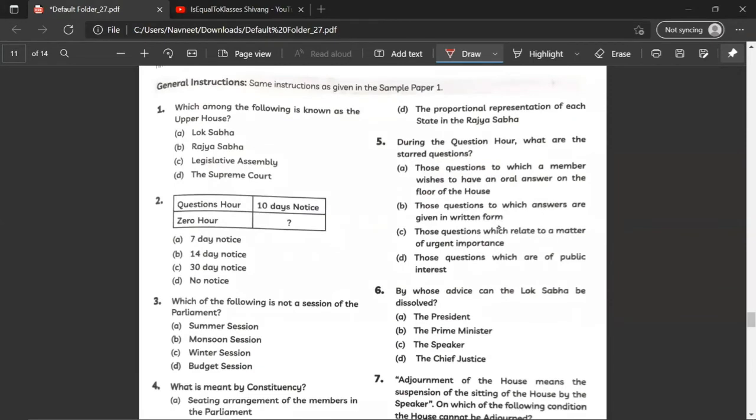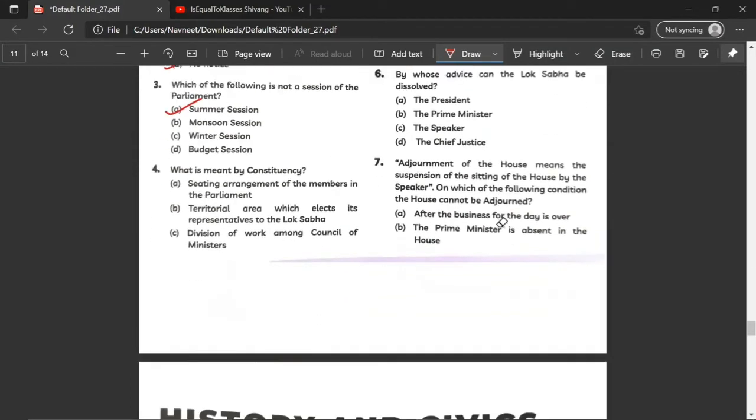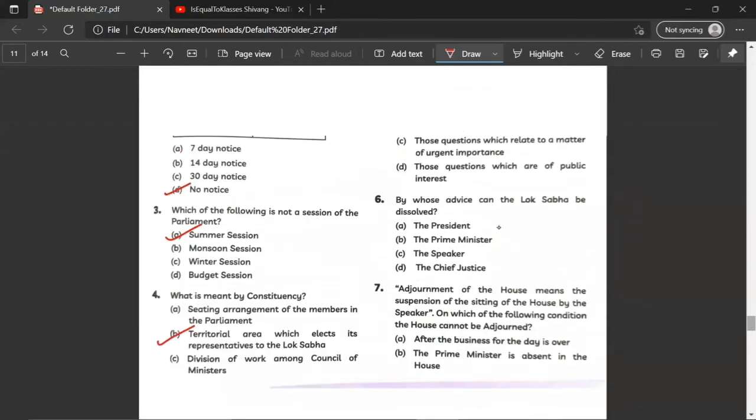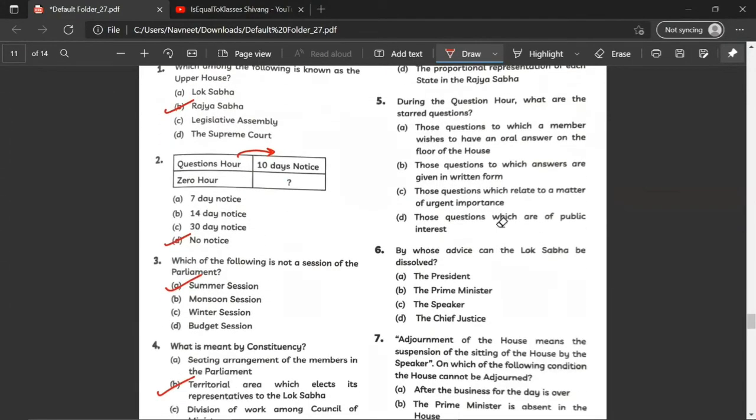Which among the following is known as the upper house? Rajya Sabha. Question hour needs 10 days notice, zero hour you don't need any notice. Which one of the following is not a session in the parliament? See, this question came. So the correct answer would be A, summer session. What is meant by constituency? B, territorial area which elects its representatives to the Lok Sabha. During the question hour, what are the starred questions? Oral answer. So the correct answer would be A.